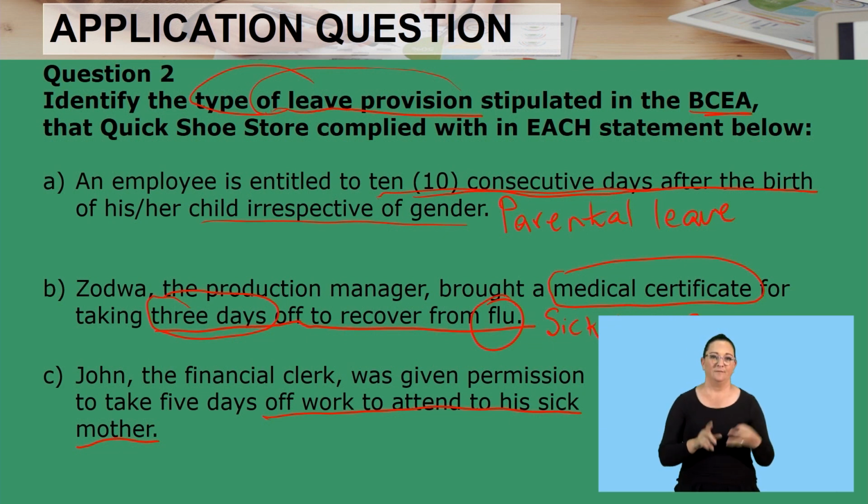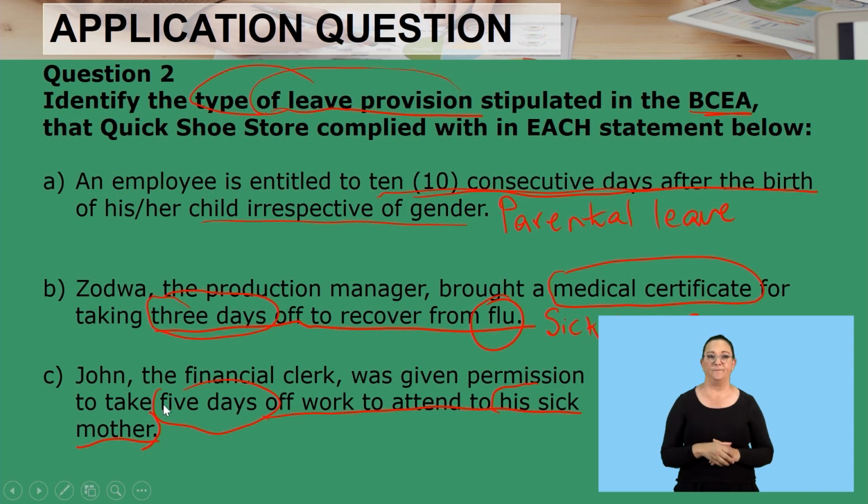Right, let's move on to the last one. John, the financial clerk, was given permission to take 5 days off work to attend to his sick mother. So we've got keywords here too. You were given 5 days off work to attend to his sick mother, not friend, but sick mother. So what is that leave provision?